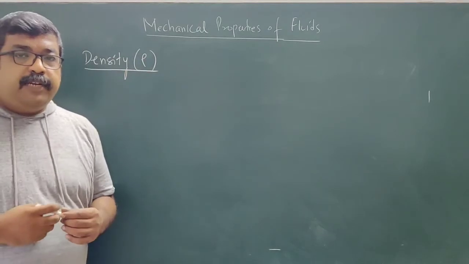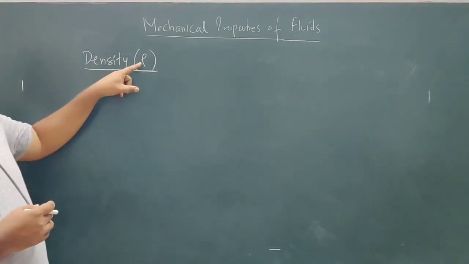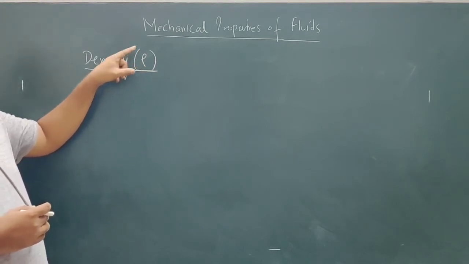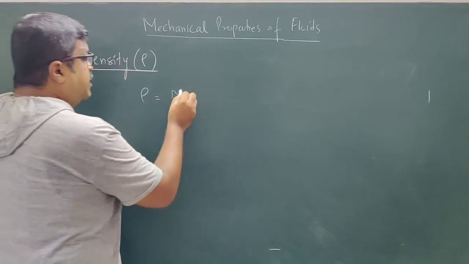So the next term that we are going to study is density, denoted by the symbol rho. Okay, this is called rho. Now basically density is a ratio of mass to volume.